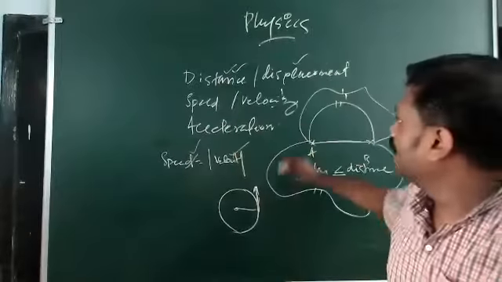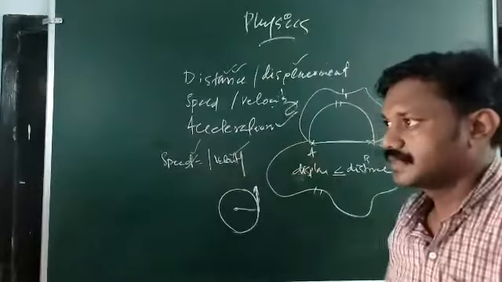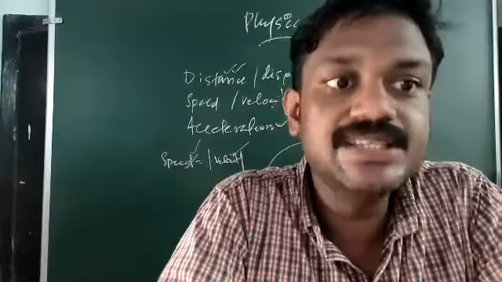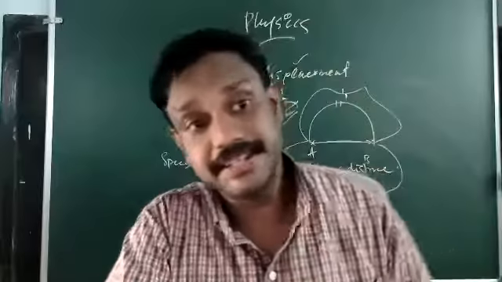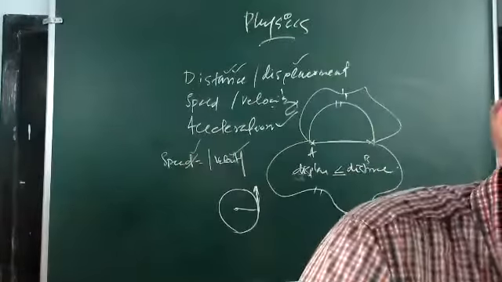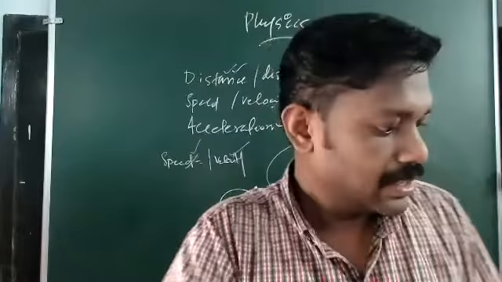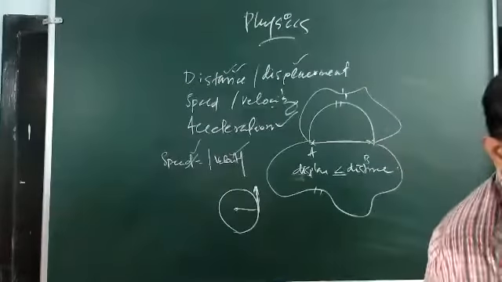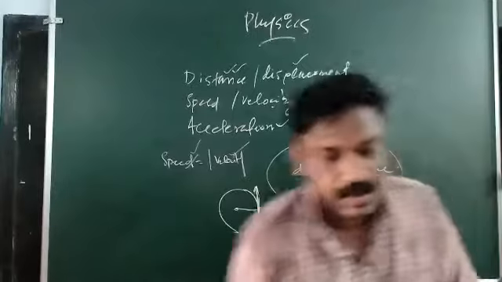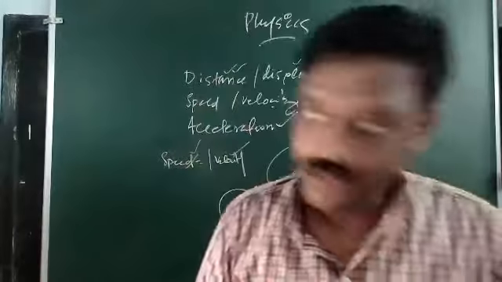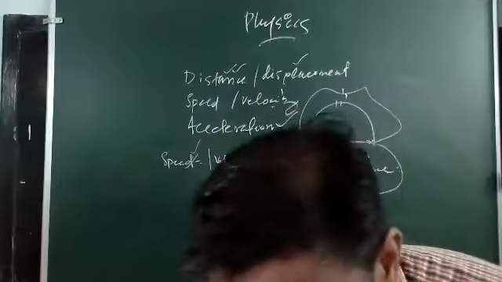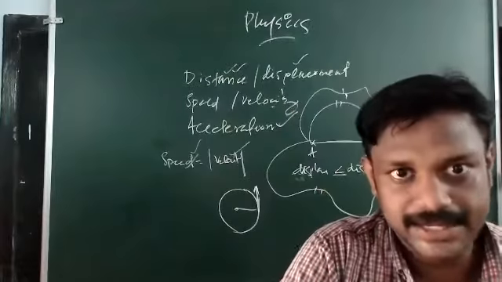Okay, then acceleration. Acceleration measures whether there is a change in velocity. If there is a velocity change, what is the rate of change of velocity? The rate of change of velocity is defined as acceleration.